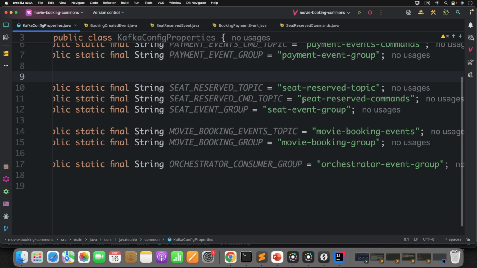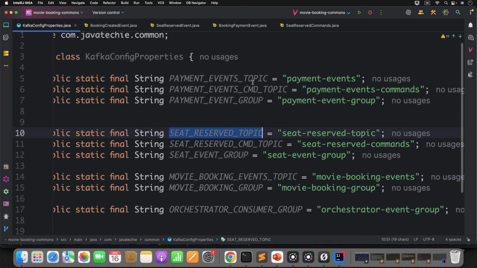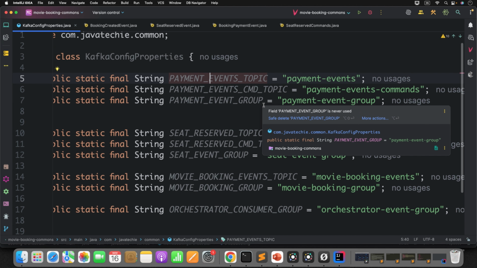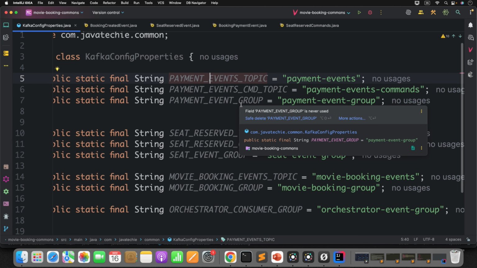So I have segregated the request topic and response topic for this seat inventory service. Similarly, a request topic and response topic for the payment service as well. If you do not segregate this, your application will keep ping-ponging to each other through the Kafka events. So it's good to have a separate topic for consumer and producer, or just for request and response.